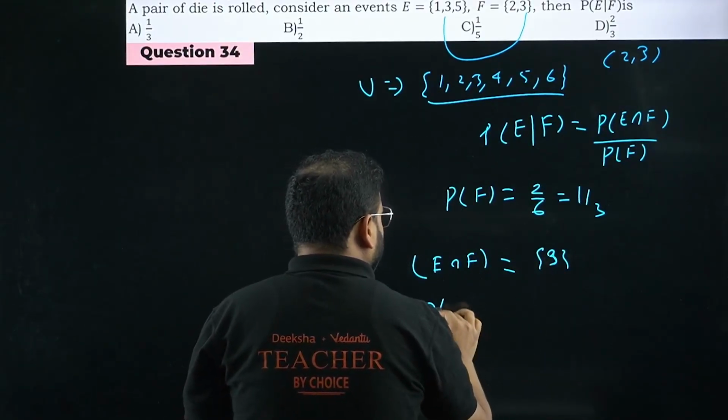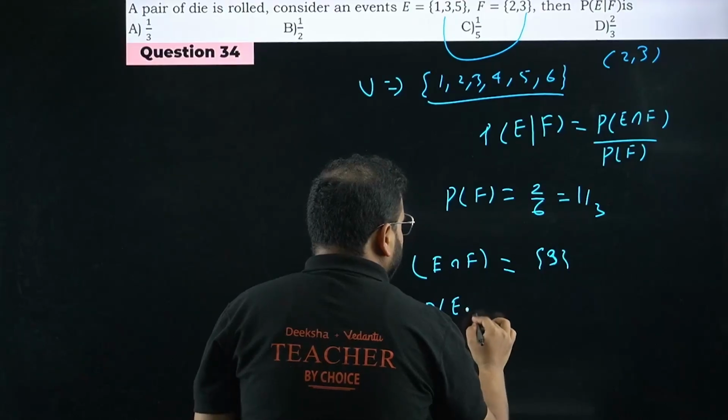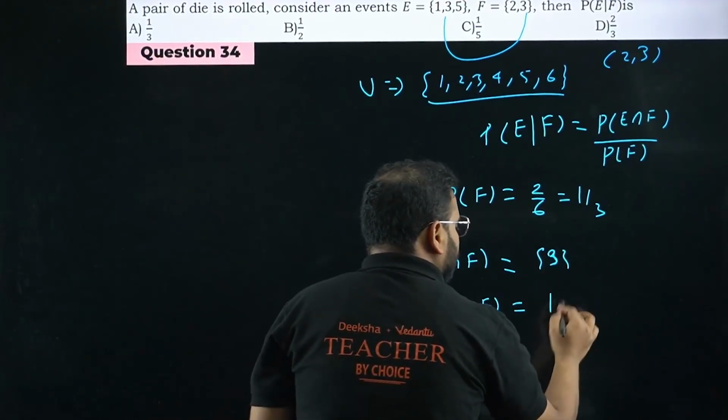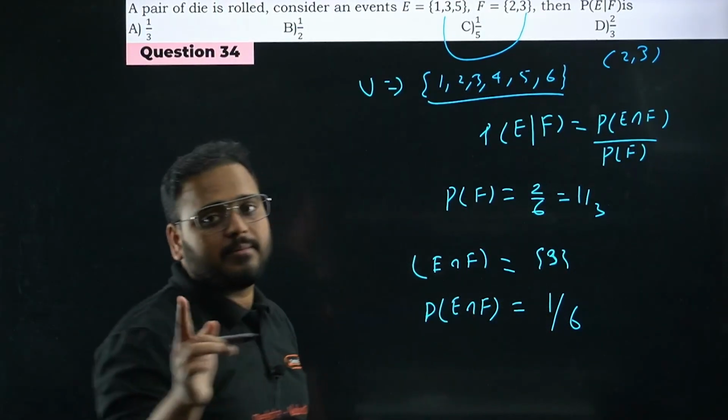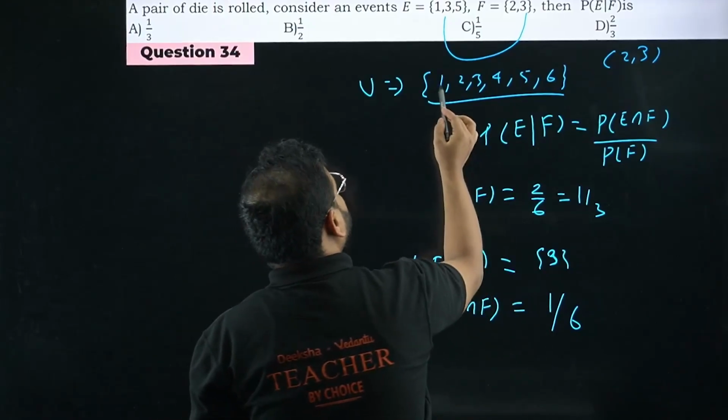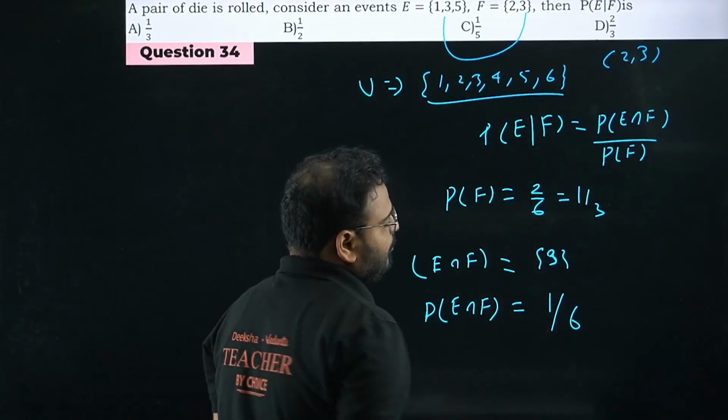What's the probability going to be? In that case, P(E and F) is nothing but 1 out of 6. 3 is only one event, only one outcome. So 1 out of the total, which is 6: 1, 2, 3, 4, 5, 6. So it is going to be 1 by 6.